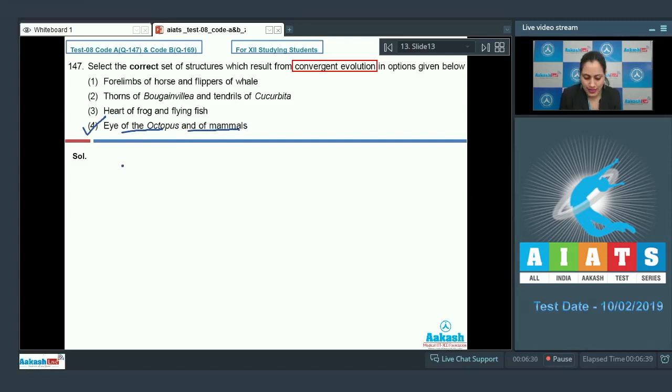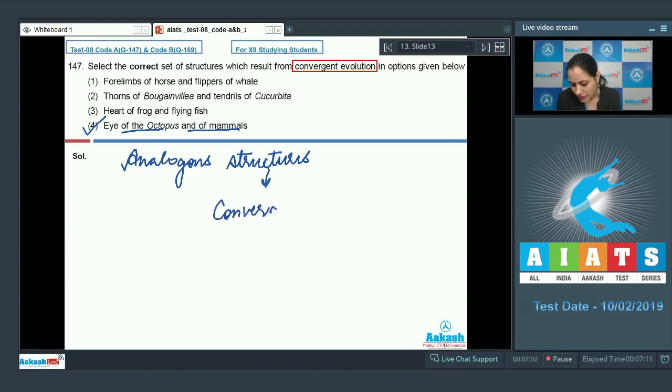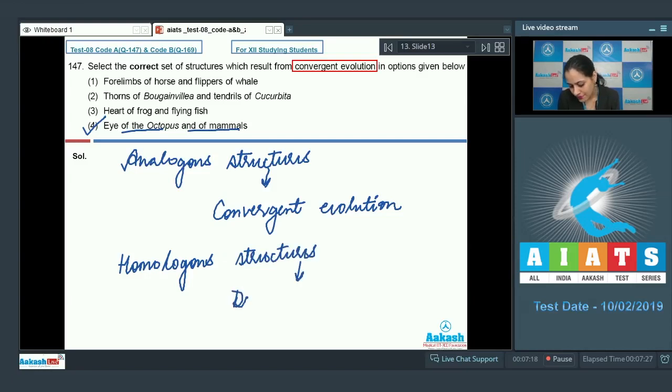set of structures represents analogous structures, which have different origin but perform similar functions and result from convergent evolution. On the other hand, homologous organs or homologous structures result from divergent evolution. Let's discuss other options also.